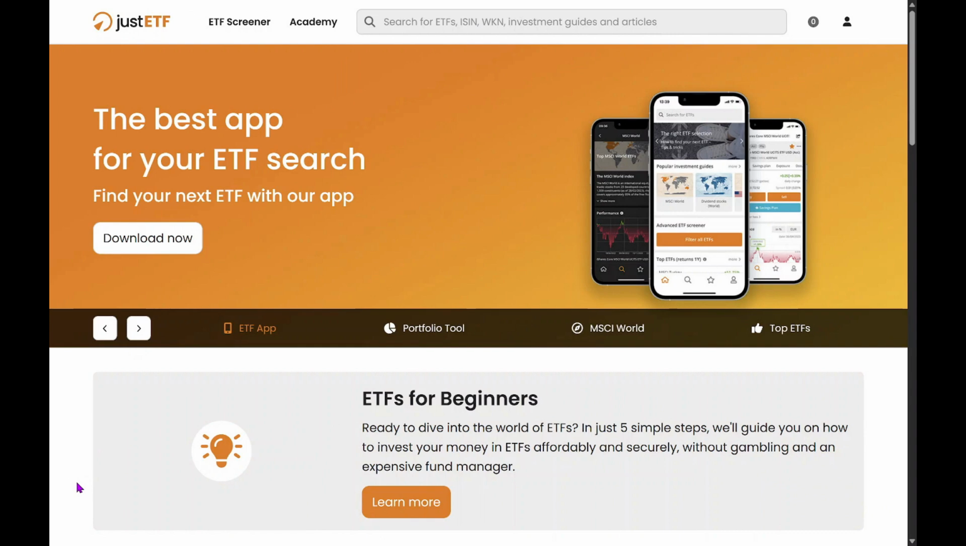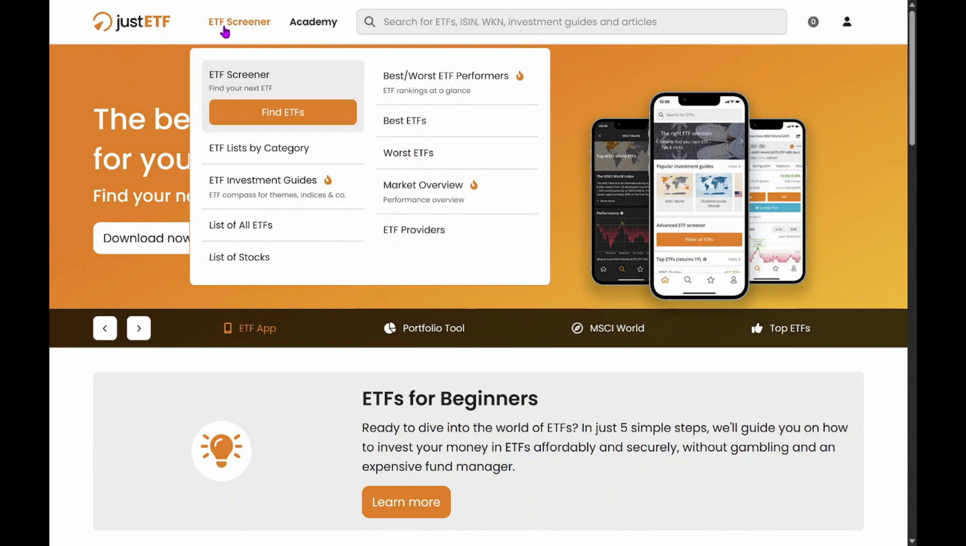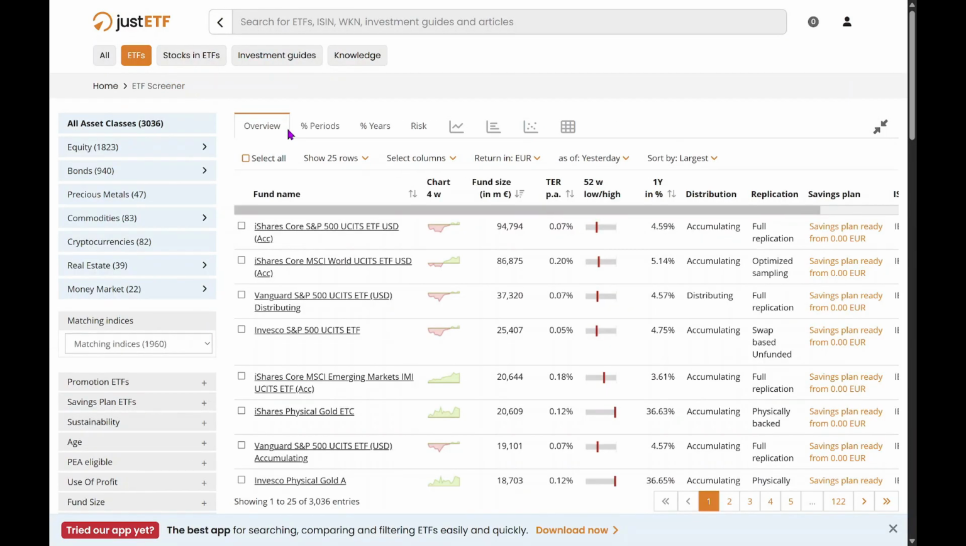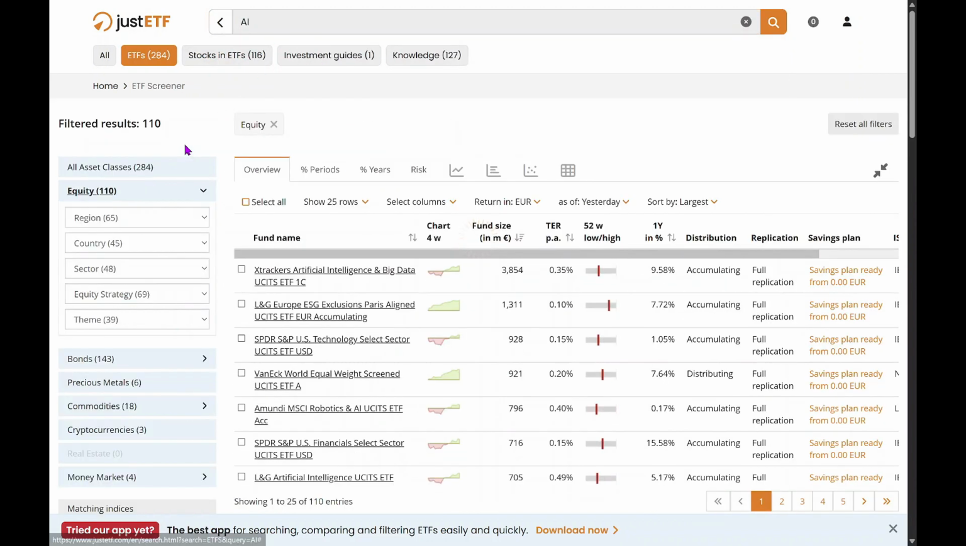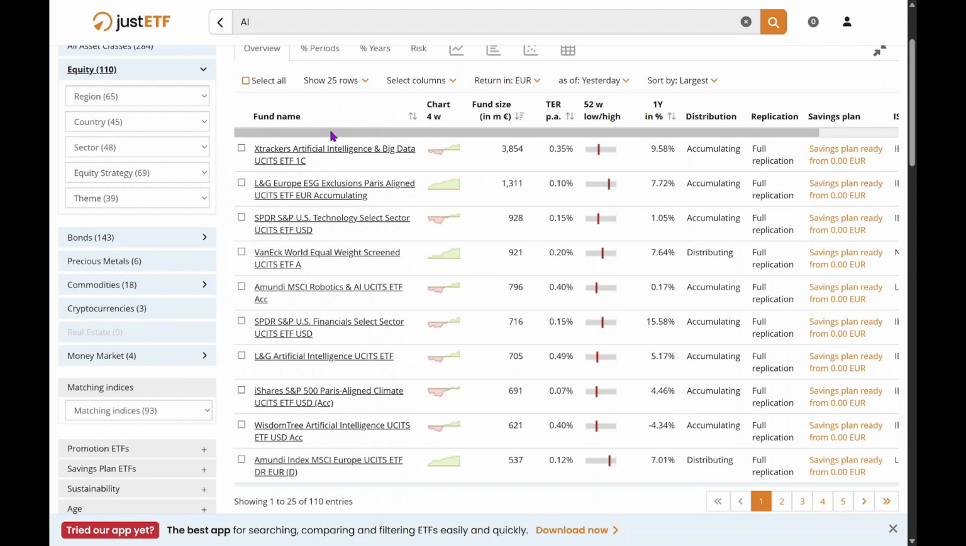So, for example, if you want to buy an ETF based on the AI sector, just go to the JustETF website to find one that fits. Then, click on the ETF Screener tab, and then on Find ETF. Here, you actually get access to a huge part of all the ETFs available around the world. We search for AI and filter to equity ETFs. Then we get a list of all the ETFs that replicate artificial intelligence indexes. There are a lot of different ETFs offered by various issuers, as we can see.